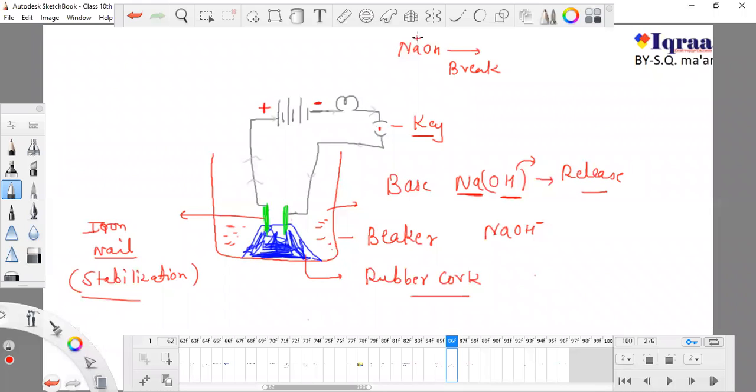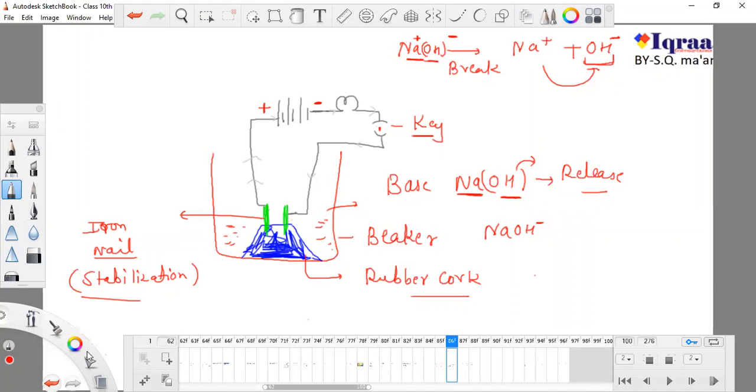We know that Na is positive, because all metals, whether gold, silver, platinum, zinc, sodium or magnesium, are always positive, and the hydroxide ion is always negative. So it will break into Na+ and OH-, and our result is that sodium has released these OH ions, so it is confirmed to be a base.